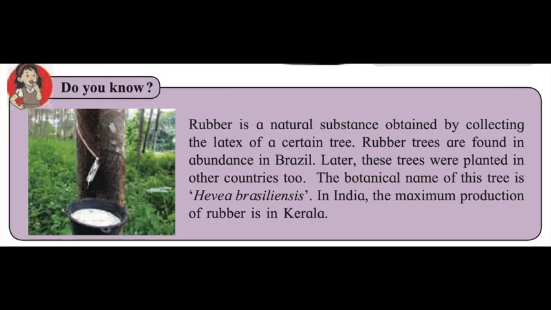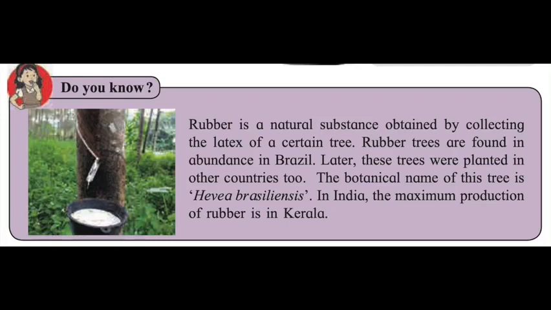Okay students, now rubber is a natural substance obtained by collecting the latex of a certain tree, that we also know. Rubber trees are found in abundance in Brazil. Later these trees were planted in other countries too. Now botanical name. What do you mean by botanical?